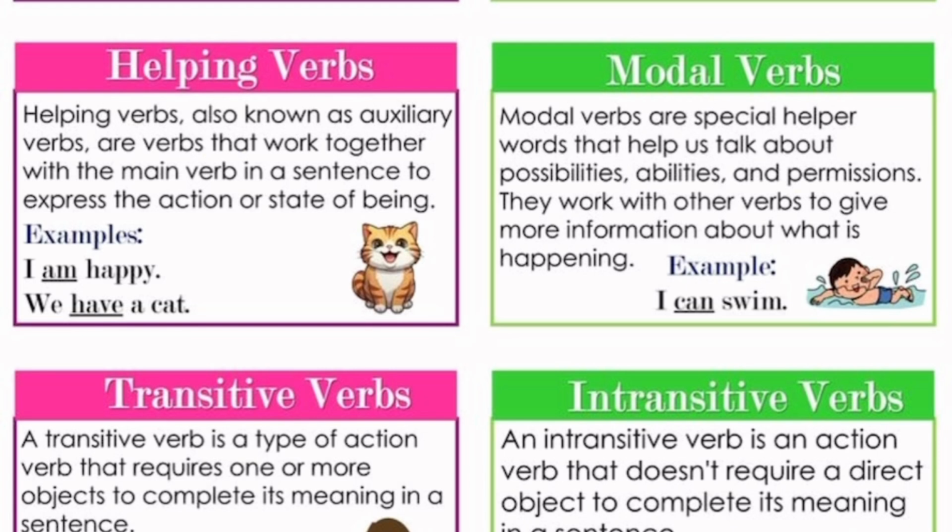Then we have modal auxiliary verbs. These ones are special helper verbs, and the word modal is from the word mode. So we use it to talk about possibilities. You may leave the room. Abilities. I can do their work. Permission. You may go out. Willingness too. I will eat the food. So they work with other verbs to give more information about what is happening. I can swim. So that's showing ability.